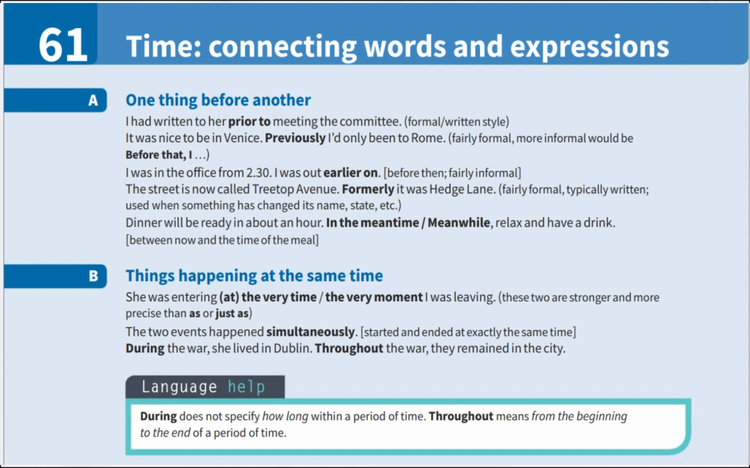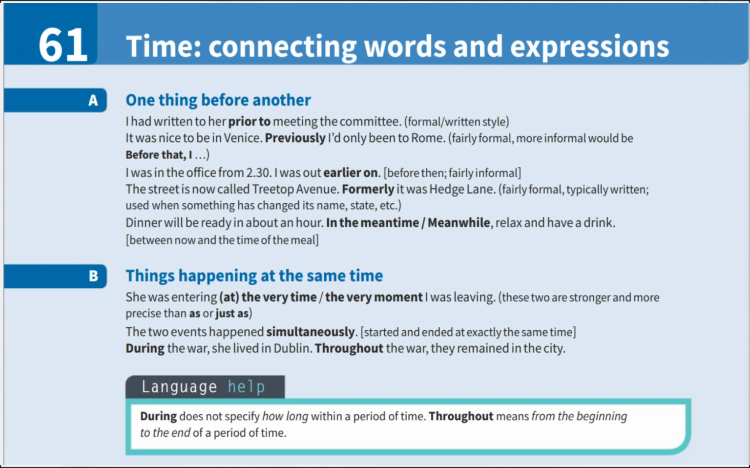Today, we are going to talk about time, specifically, the connecting words and expressions we use to link events in time. We will look at how to express one thing before another, things happening at the same time, one thing after another, time when, and non-specific time expressions. This is very useful for telling stories, explaining sequences, and making your speech more fluent. So, let us get started.